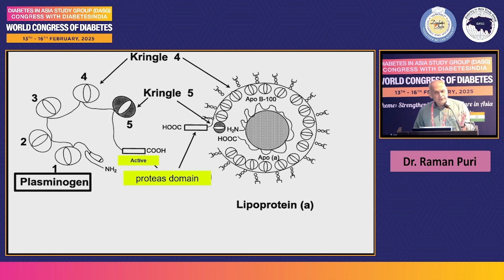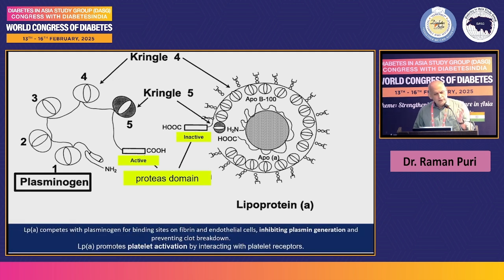This is active in plasminogen, and it is inactive in lipoprotein A. So this means lipoprotein A doesn't contribute to the fibrinolytic activity. Rather, it competes with plasminogen for binding sites on fibrin and endothelial cells, and it inhibits plasmin formation and prevents clot breakdown. And that is why LPA is known to cause atherothrombosis.